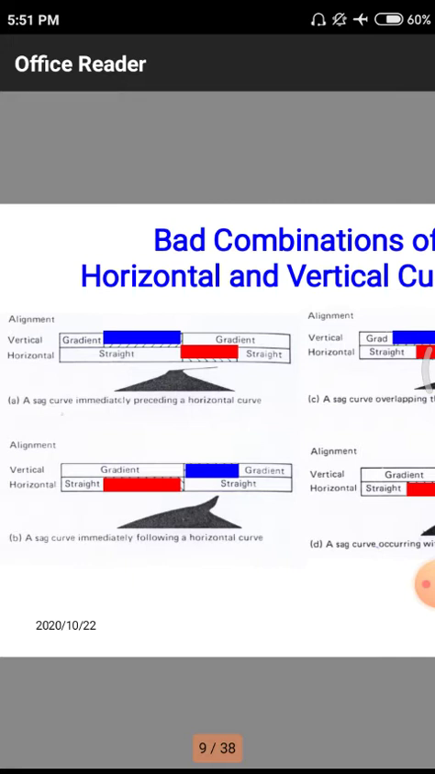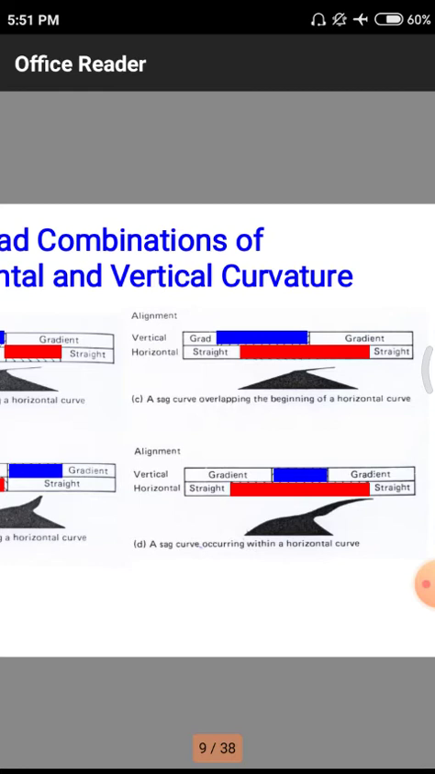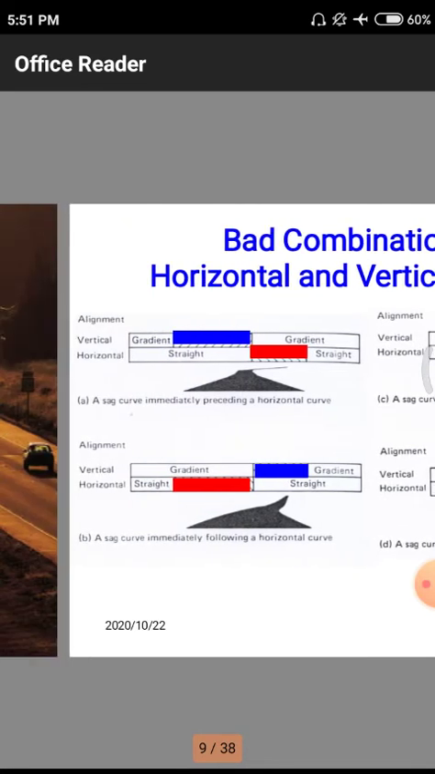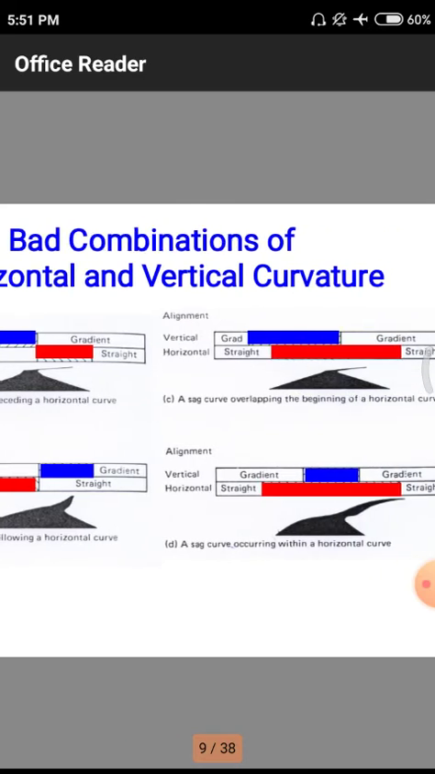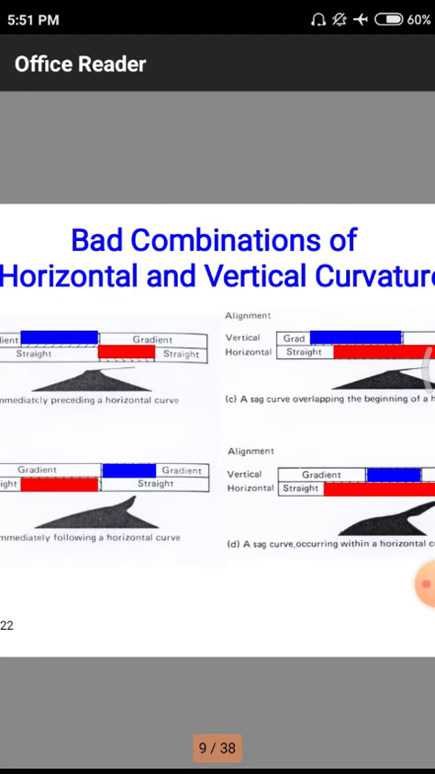In the first figure, the road is straight up to some extent. After that, there is a sudden curve-like structure, that is a sag curve immediately preceding a horizontal curve. In the second figure also, similarly, we are having a sag curve at the beginning of the horizontal curve. But in the case of B and D, we are having a different road with respect to horizontal and vertical. That means up to some extent we are having a small quantity of straight road. After that we are having horizontal and vertical curves in small quantities.